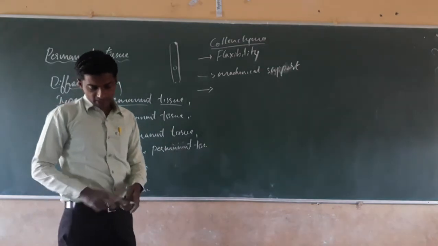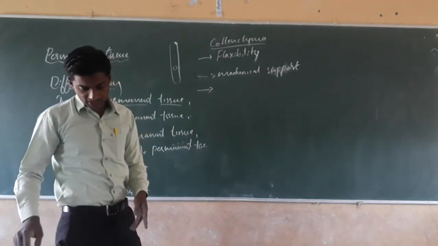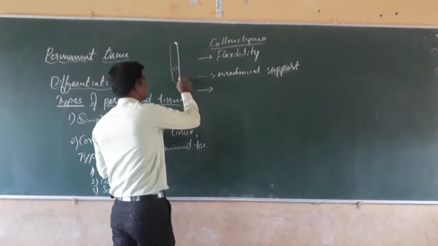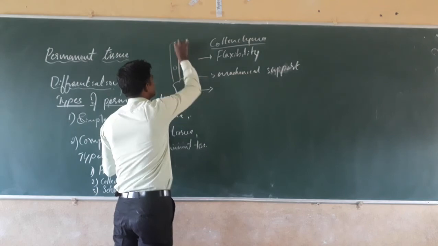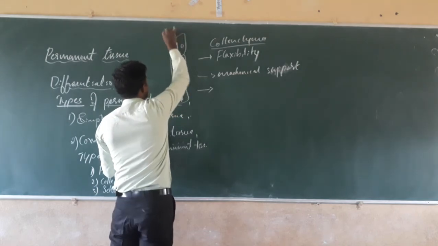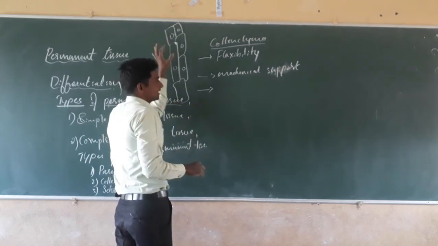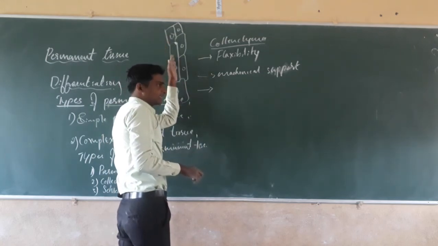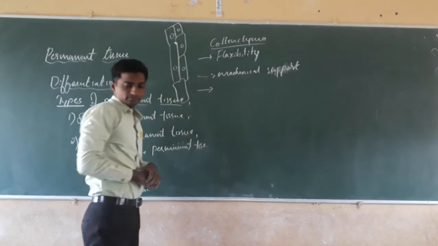There is very little intercellular space. The cells are arranged very tightly, elongated without intercellular space.